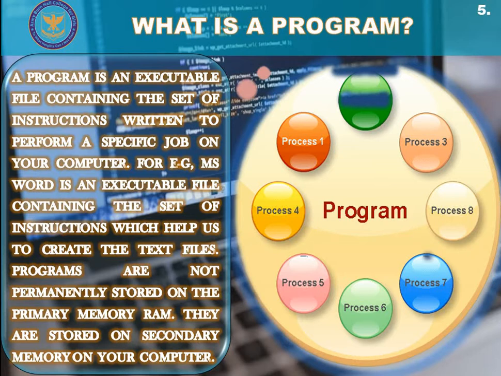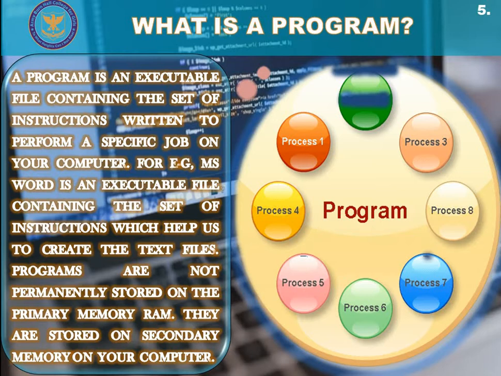Likewise, MS Word is an executable file containing the set of instructions which helps us to create, edit, and print the electronic text files. So, when we apply different options of a software or a program on our data, different processes are created. Clicking an option or applying an option on the data creates a new process. If you apply 6 options on the data, that means you are creating 6 different processes. Multiple processes can belong to a single program.